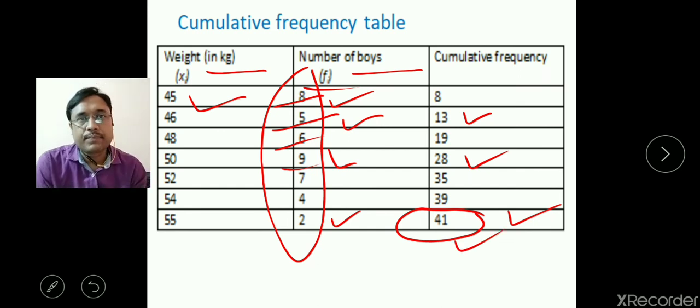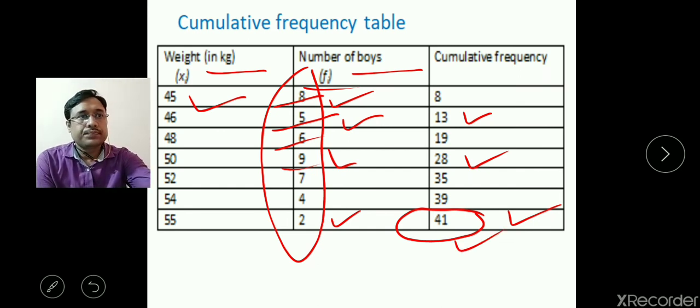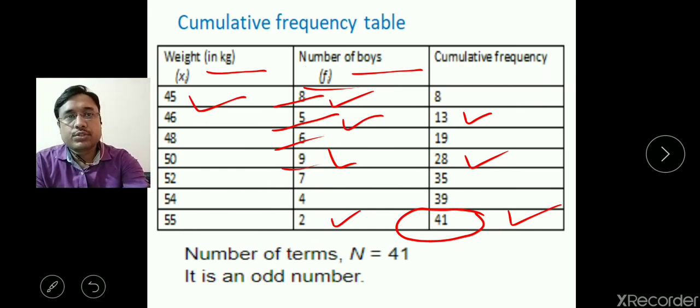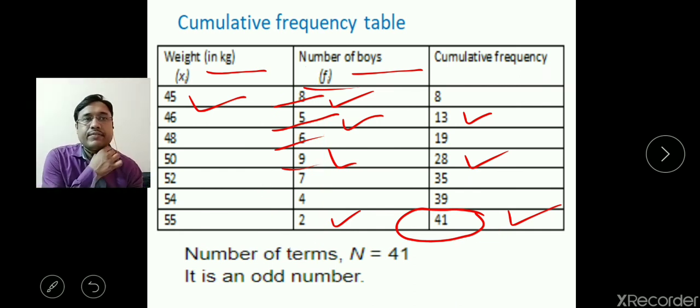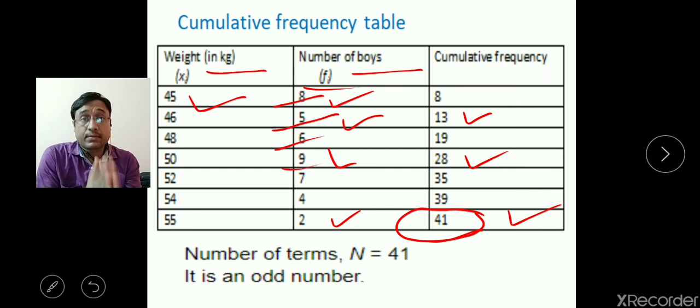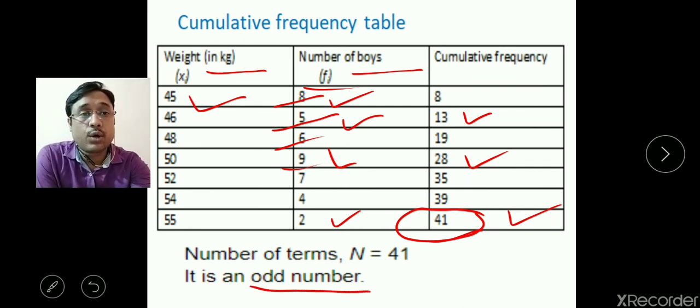The last term shows the last of the cumulative frequency. Now we will see the number of terms. The number of terms is n, which here is 41. The total of frequency shows the number of terms. You have to understand that the total number of terms is shown by the total of frequency. So n is 41, therefore it is an odd number.